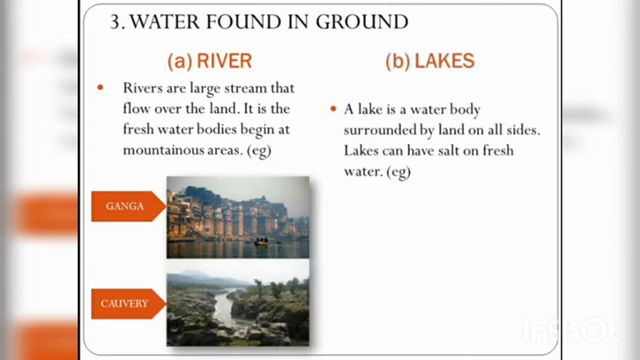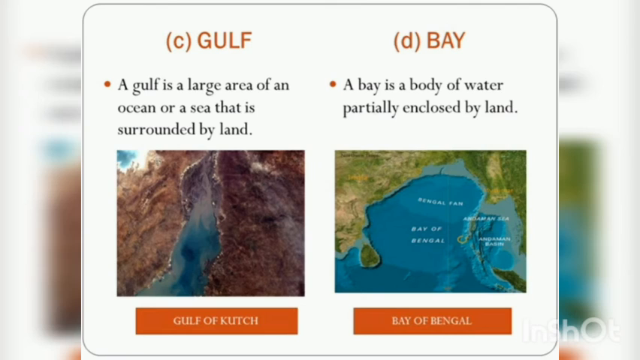Lakes. A lake is a water body surrounded by land on all sides. Lakes can have salt or fresh water. Example, Dal Lake. Next one is Gulf. A gulf is a large area on an ocean or a sea that is surrounded by land. Example, Gulf of Kutch.